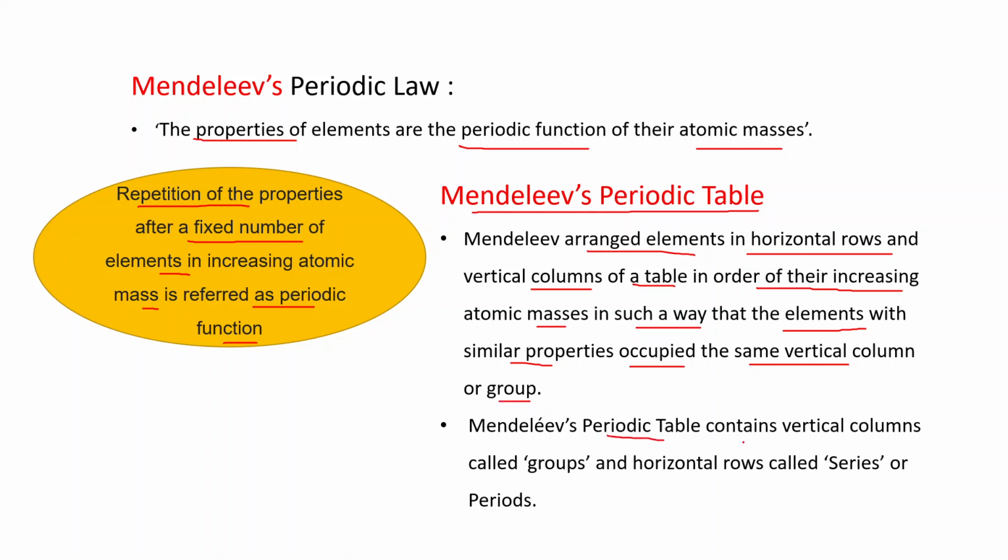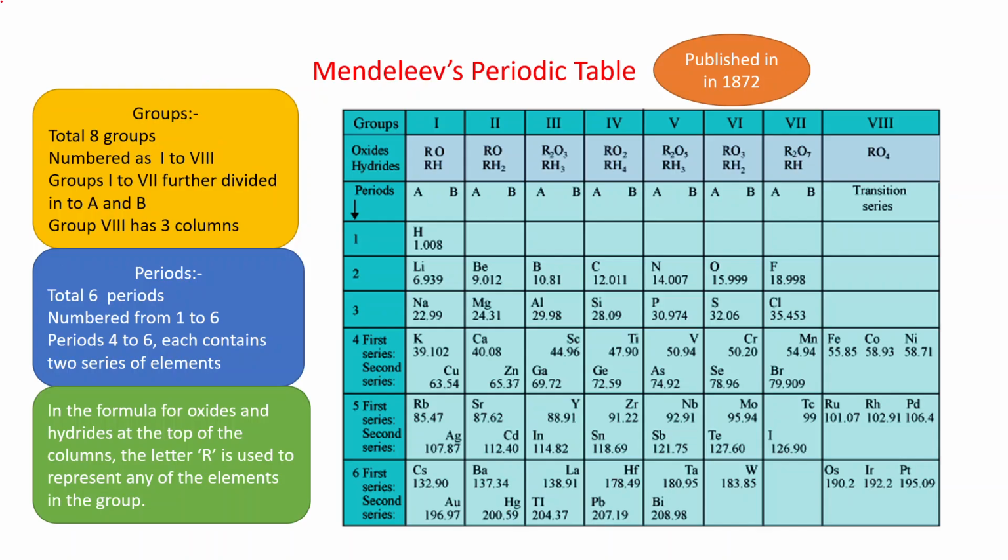Mendeleev's periodic table contains vertical columns called groups and horizontal rows called series or periods. You can see this is Mendeleev's periodic table published in 1872. Clear? Now, what are the main features of this table?